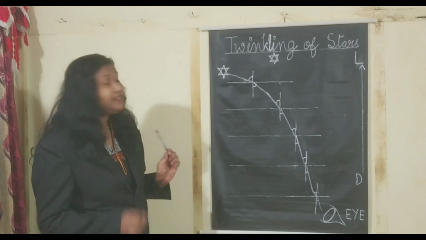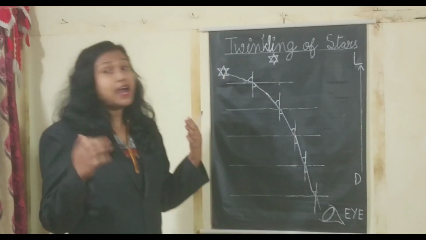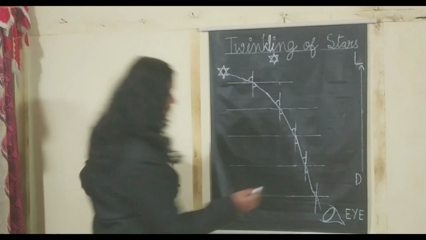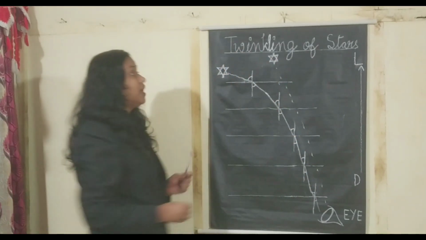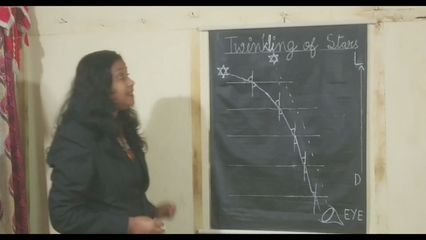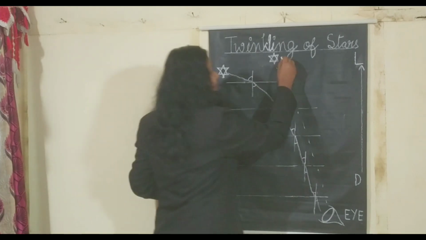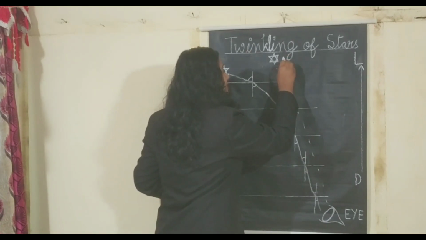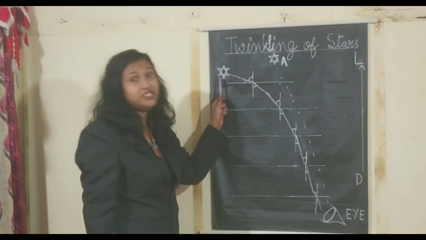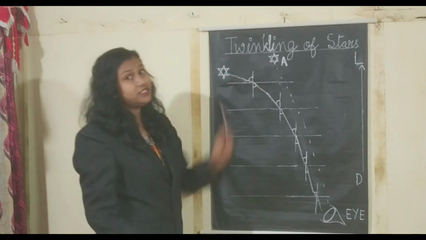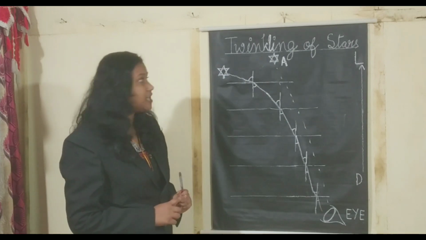So when our eye tries to look at the star, our eye perceives the star directly and somewhat straight at this position. This position where our eye perceives the star is the apparent position of the star, not the real position of the star. And this apparent position of the star is slightly higher than the real position of the star.